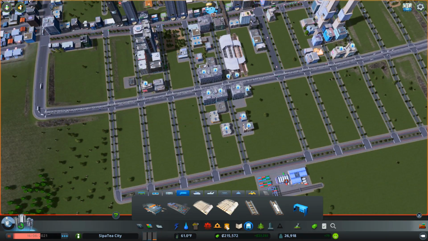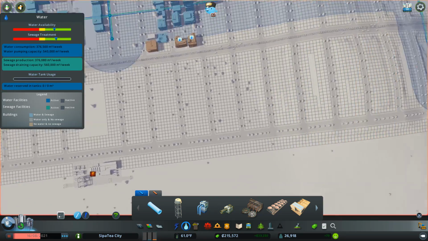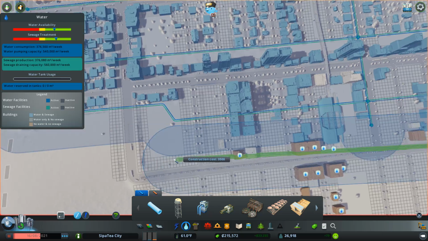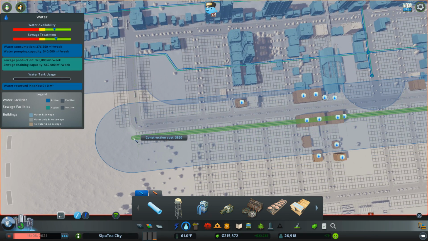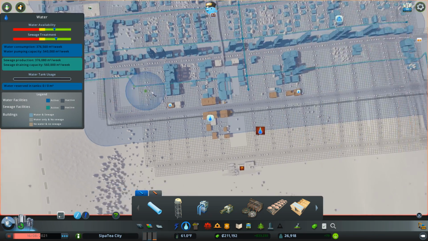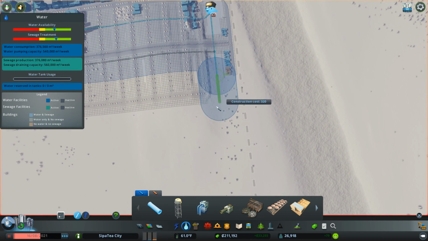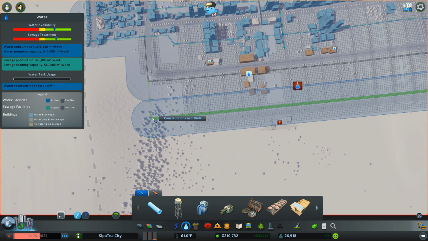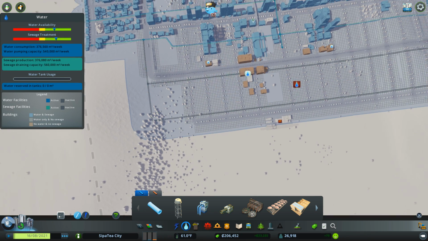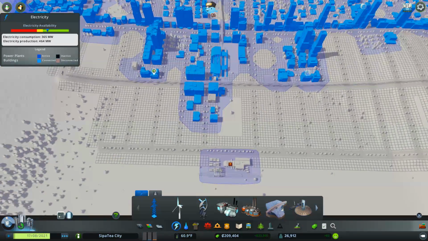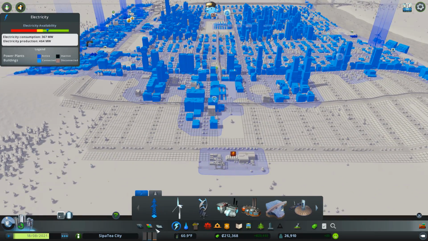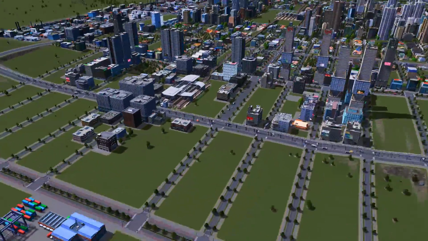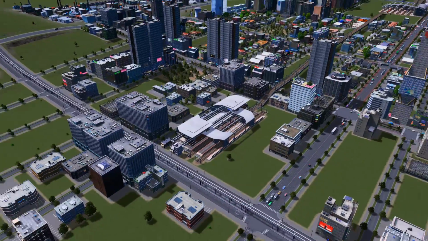Oh, water. Let's have a quick look at that. Please don't leave in a huff, everybody. We shall sort the water. Zip, zip, zip, zip, zip. Do that and connect to there. That will cover all of that. And then we can do one more. Excellent. There we go. Thank you. Right. Hope you're okay. Electricity. Yeah, you're going to complain about it until people move in. I'm not too worried about that. Good. There we go. Lots of offices moving in.